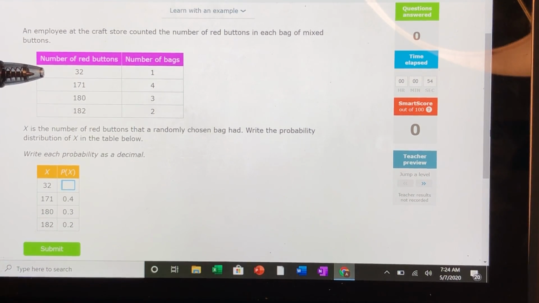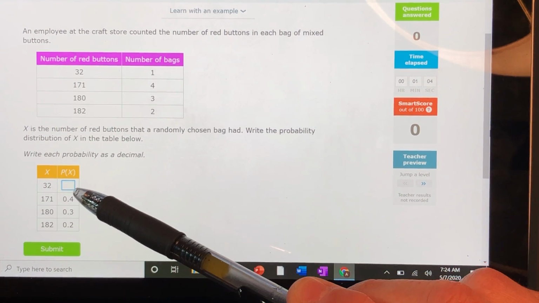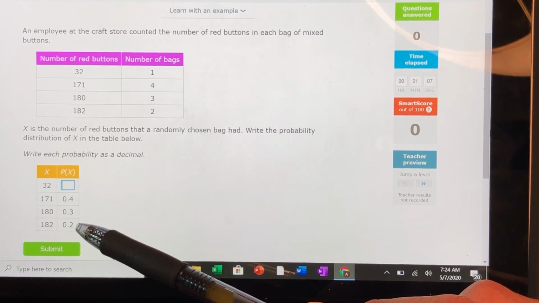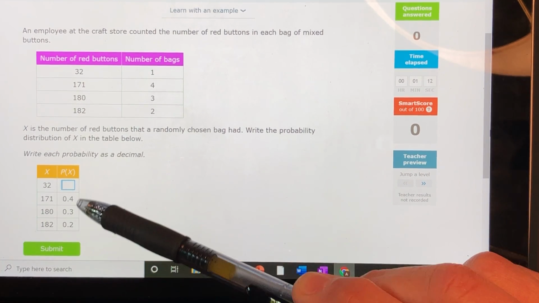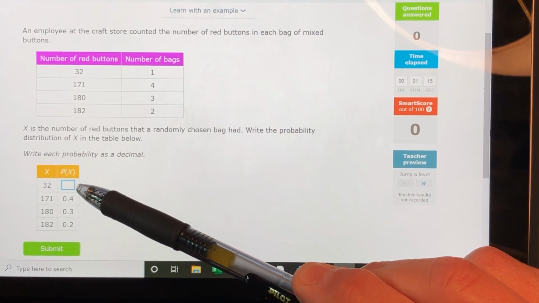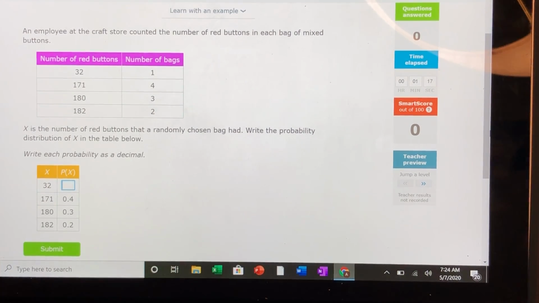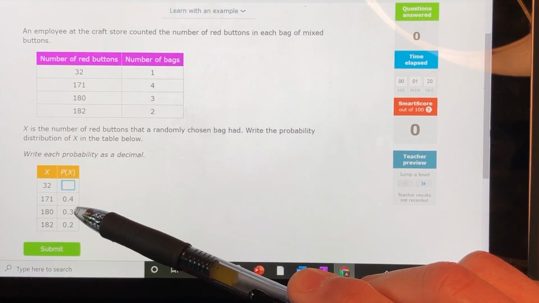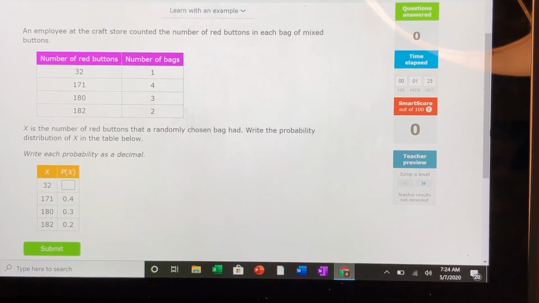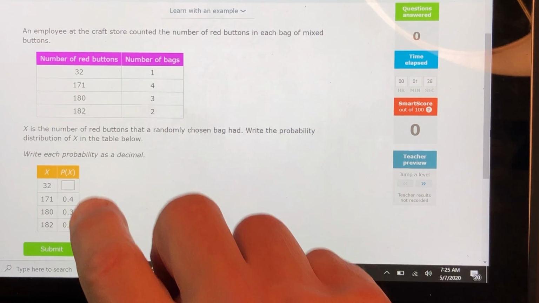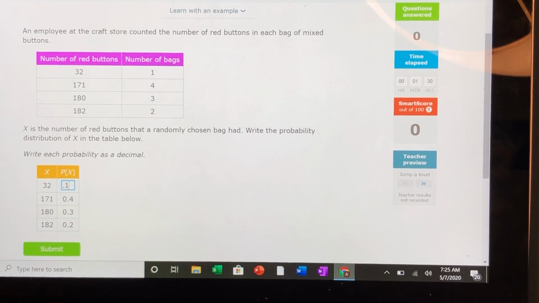Well, they added up what all of these add up to. What do all those add up to? Well, I could use my calculator to do this, but there's actually an easier way, because what do the probabilities of each one of these discrete variables, what do they have to add up to? They have to add up to 1, right? So if they give me 3 of the 4, could I figure out the fourth one just by subtracting from 1? Yes, I could. So what do the other probabilities add up to? 0.4, 0.3, and 0.2. Those add up to 0.9. Therefore, the only missing probability here, this one, has to be 0.1.